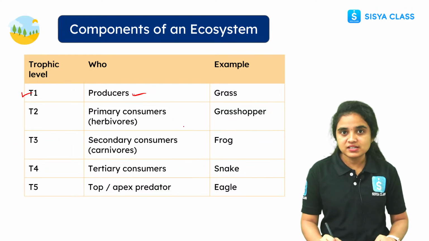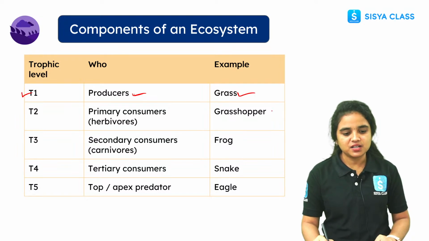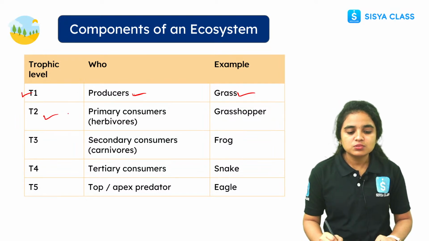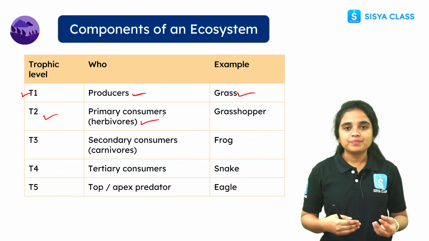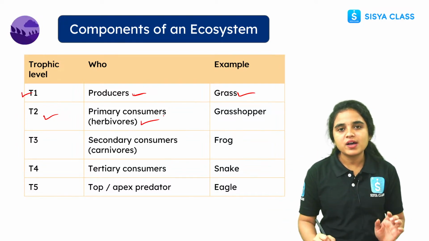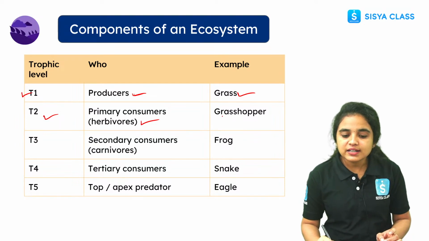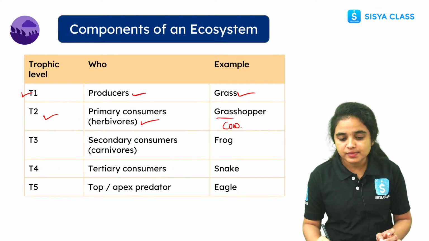Producers are present, and grass is an example. In trophic level 2, primary consumers are present. Who are the primary consumers? The organisms which feed on plants are the primary consumers, so herbivores. For example, grasshopper, cow, rabbit, and many others.